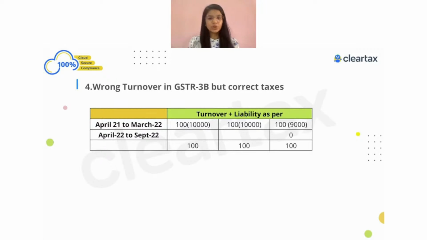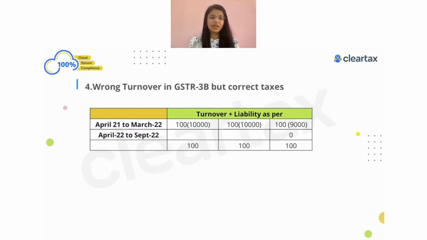Liability was correctly shown, but I made a mistake in turnover, which means taxable value. When I was looking into taxable value, I made a mistake. So my correct turnover as per books of account was, let's say, 10,000. Liability was 100 in each case. Now the question is, what turnover will I show in table number 4 or table number 10 or 11?